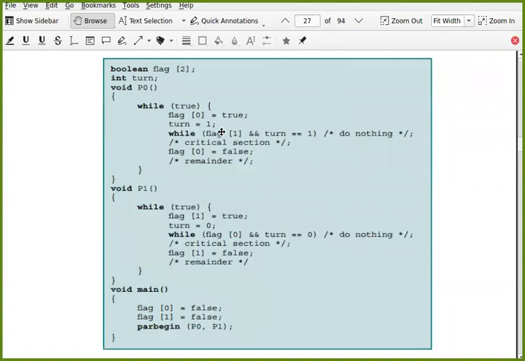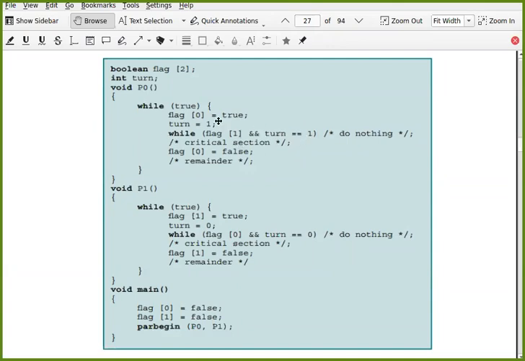First, it will set turn equal to 1 and say that it is your turn. So I want to enter, but I say that it is your turn. So if you want to enter, you can enter. And then it will check whether the other process wants to enter or not. If the other process wants to enter, as I have already told you, you take a chance. So I will wait.